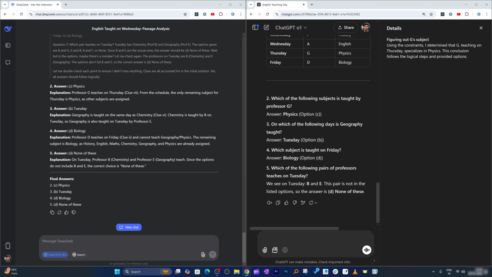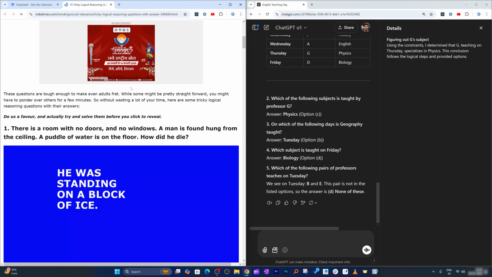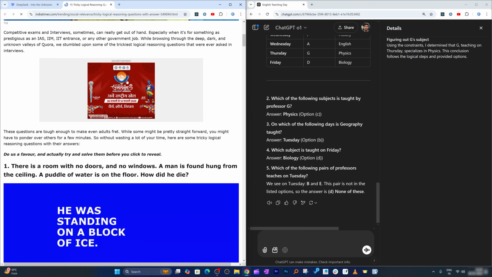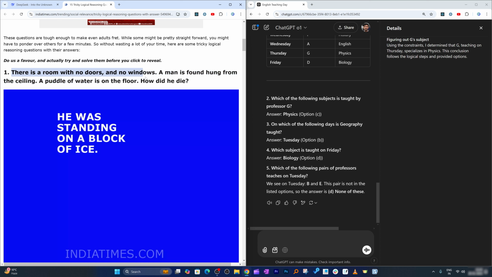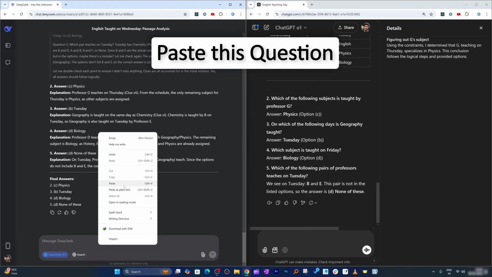Now let me give them an even more difficult reasoning question, and for that I'm going to use this site, which has tricky logical reasoning questions that will totally blow your mind. Let's start with this one. There is a room with no doors and no windows. A man is found hung from the ceiling. A puddle of water is on the floor. How did he die? So let's copy this, and it will be really interesting to see how they come up with the answer.